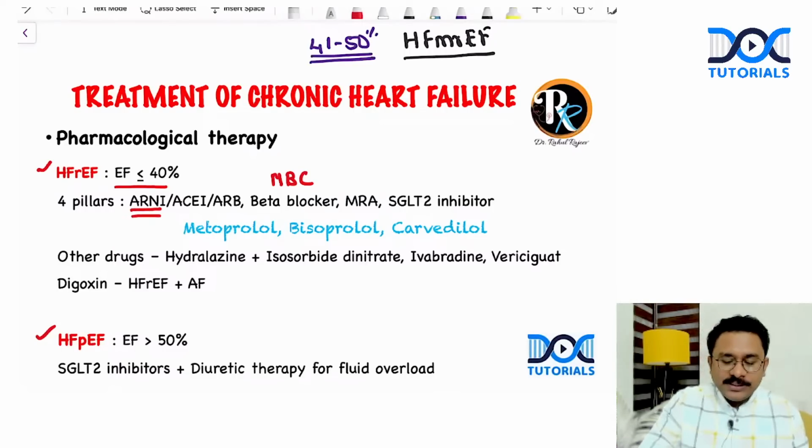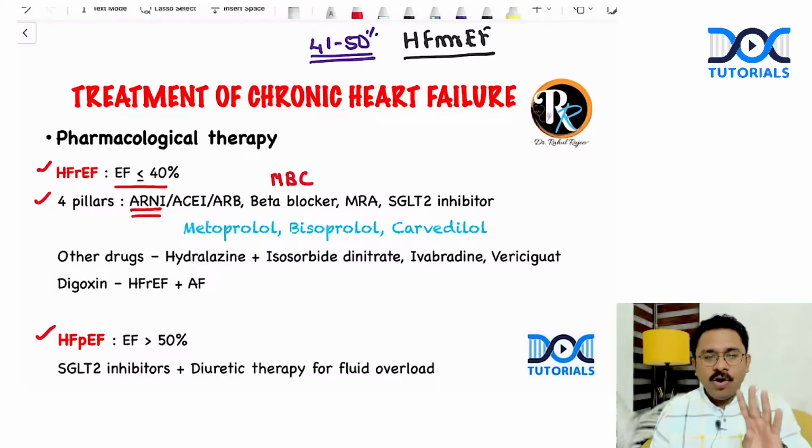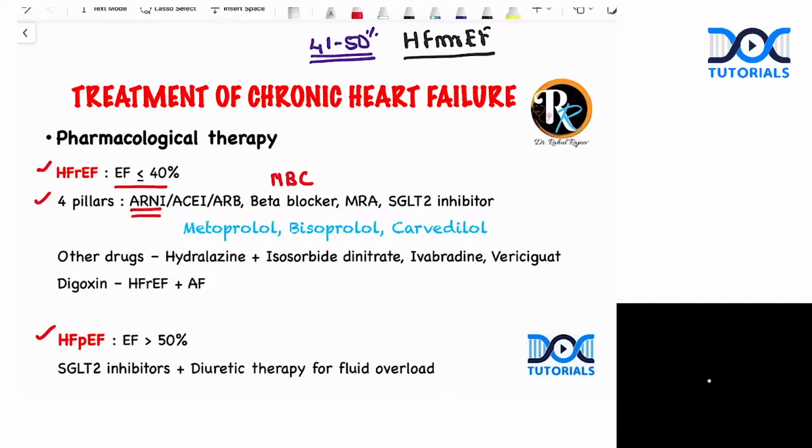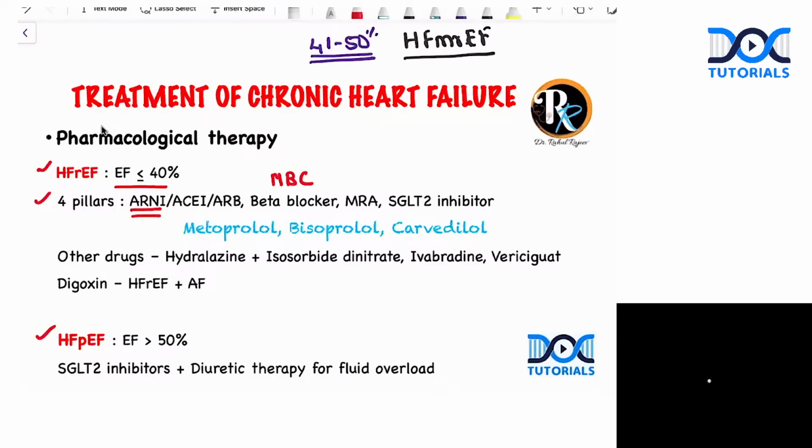Now, all these 4 pillars have got mortality benefit. That is important. Look, there are so many drugs that can be used in the treatment of chronic heart failure, but only some of them have got mortality benefit. And all the 4 pillars have got mortality benefit. In addition to the 4 pillars,